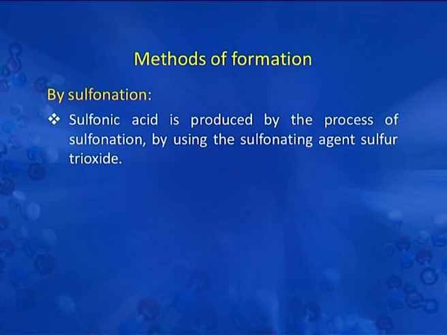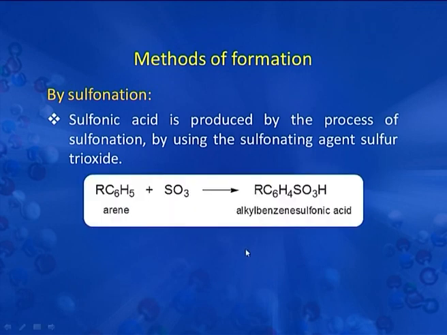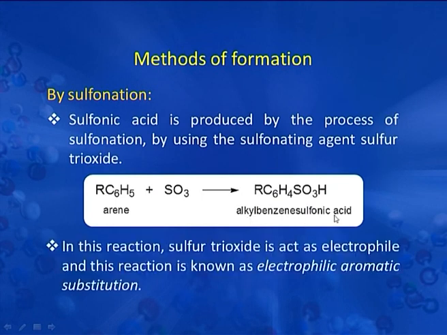Now, we will discuss the methods of formation of sulphonic acid. First, by sulfonation. Sulphonic acid is produced by the process of sulfonation by using the sulfonating agent sulphur trioxide. Here we have the chemical reaction. This is C6H5R, that is arene. When it reacts with SO3, we get alkyl benzene sulphonic acid. In this reaction, sulphur trioxide acts as an electrophile, and this reaction is known as electrophilic aromatic substitution.